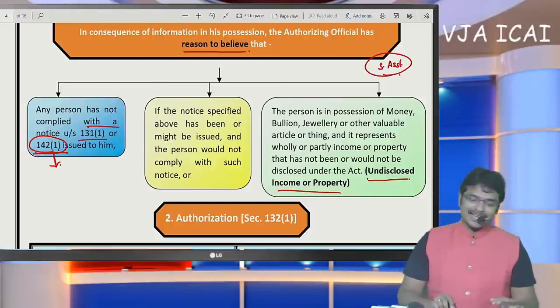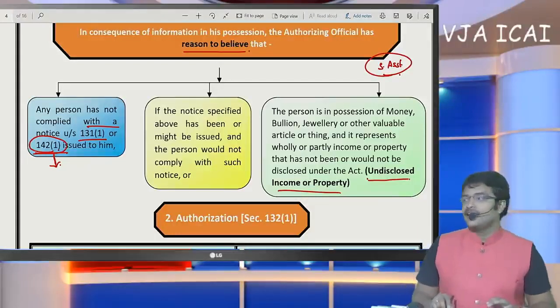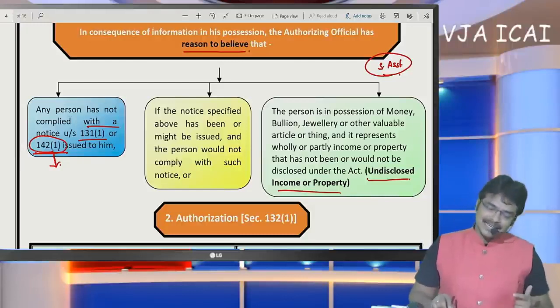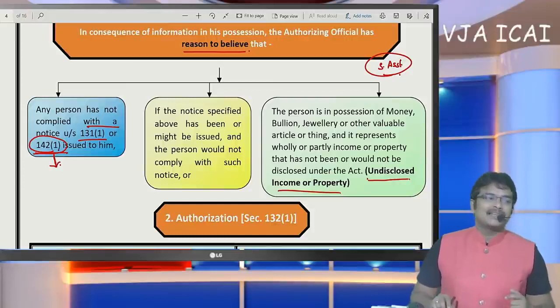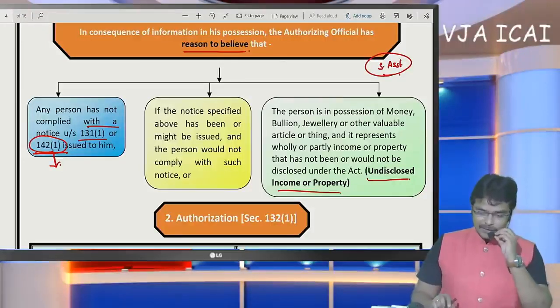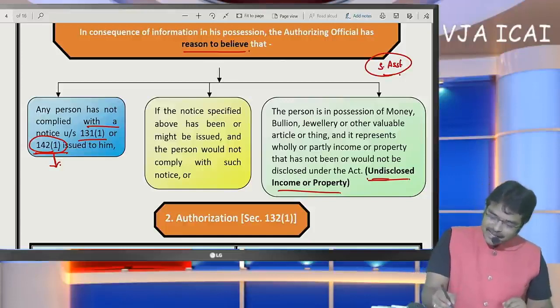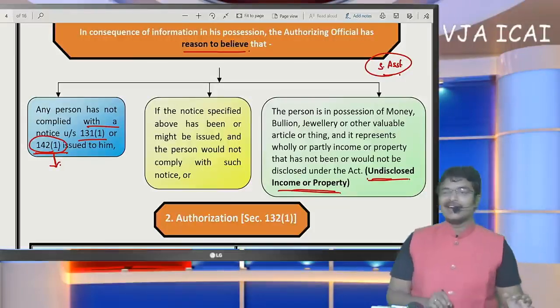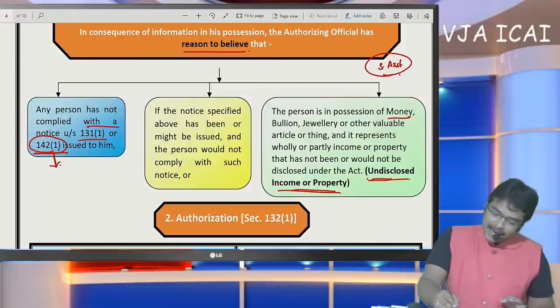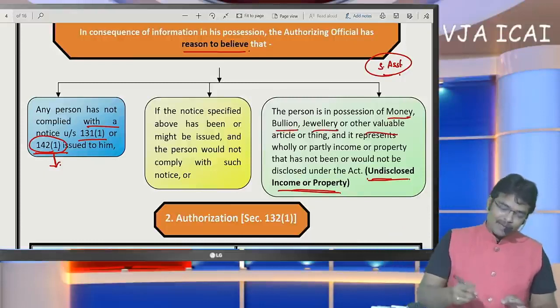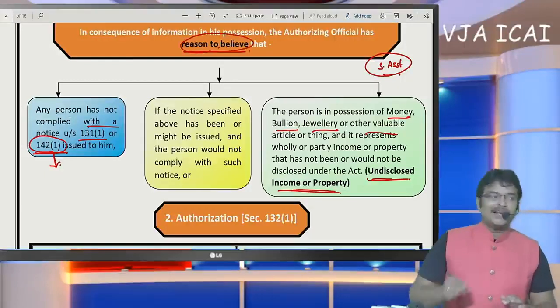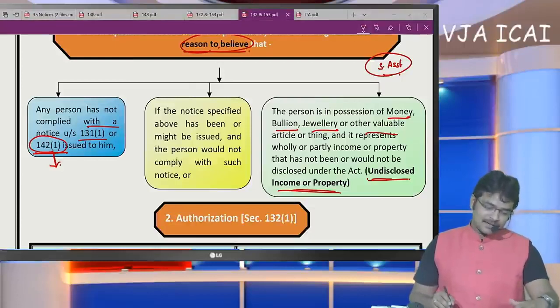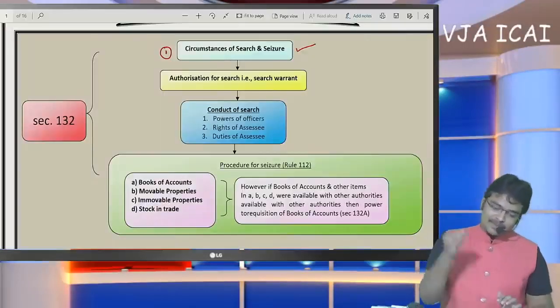There is no criteria specified in the Income Tax Act that if it exceeds 10 lakhs, or exceeds 20 lakhs, like that. No limit has been specified in the Income Tax Act, but there may be one based on internal circulars of the department. But here I am going to specify that when there is undisclosed income or property, then they can come for such assessment. It may be money, bullion, jewelry, whatever it may be. If they have reason to believe, then they can come for such assessment. So by this, the first point has been completed.